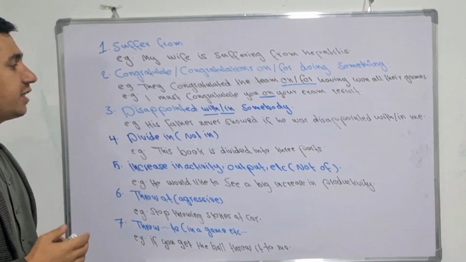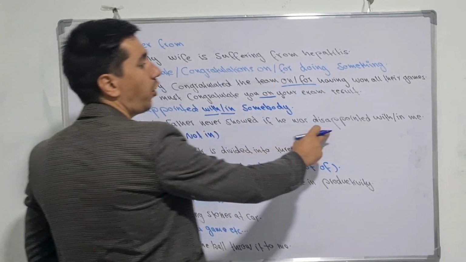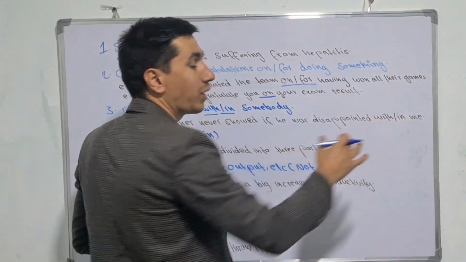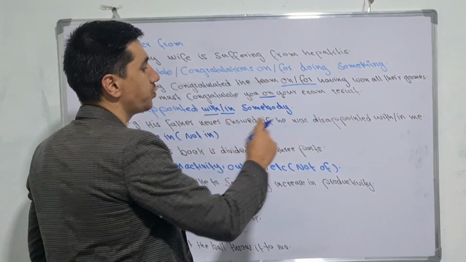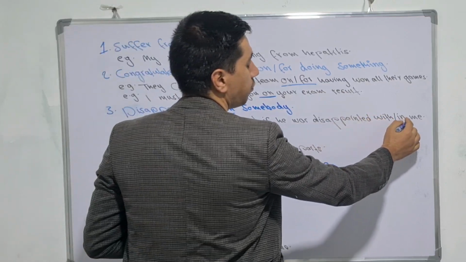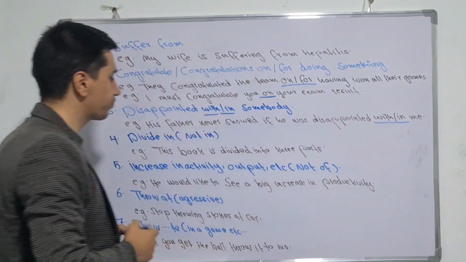His father never showed he was disappointed with or in me. When it comes to somebody, there are two important prepositions. We can use in and with. Both of them are going to be correct.